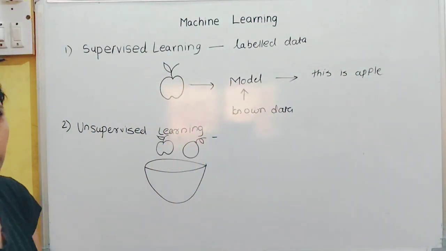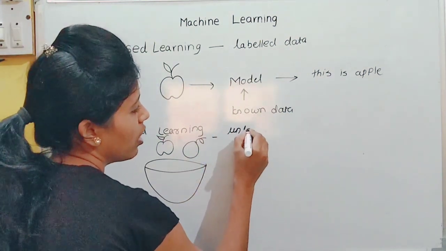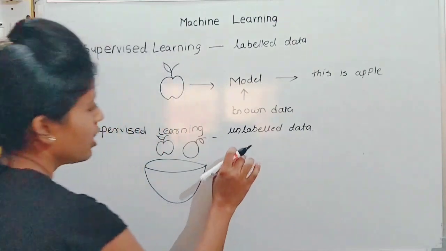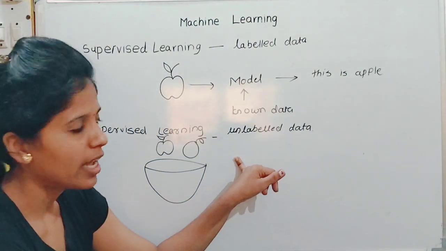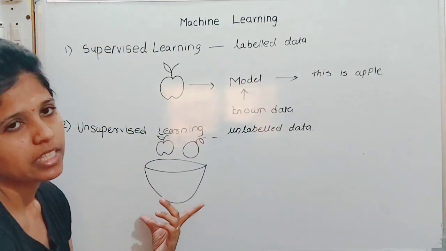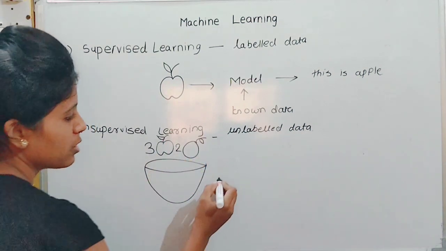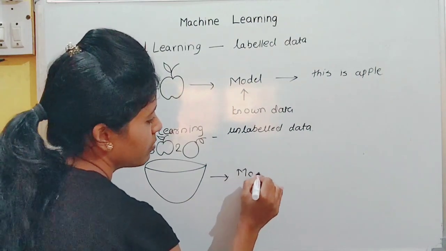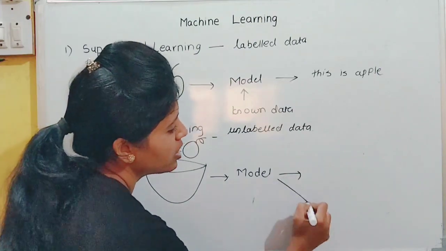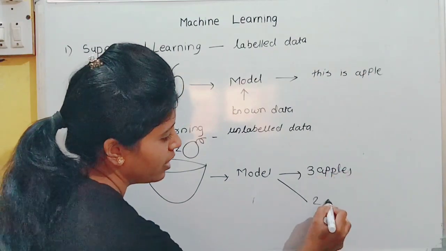Next, in unsupervised learning, we don't have labeled data, that is, we have unlabeled data. In that, the model recognizes the patterns and groups these patterns into different groups. Like that, we have given a basket containing fruits, 3 apples and 2 oranges. The model recognizes the patterns and gives the correct output, that is, the basket containing 3 apples and 2 oranges.